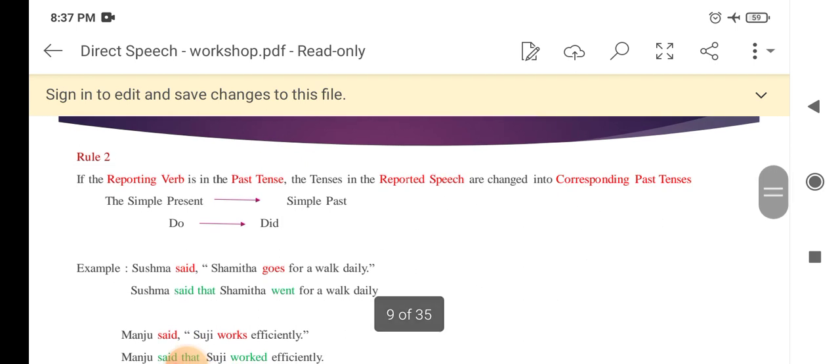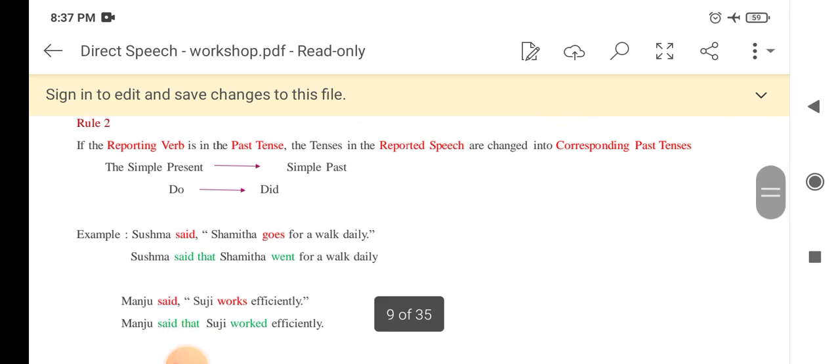Rule 2. If the reporting verb is in the past tense, the tenses in the reported speech are changed into corresponding past tenses. For example, Sushma said, Sushmita goes for a walk daily. So which tense do we find here in the first example? Simple present is given in the example. So, Sushma said that Sushmita went for a walk daily. Here we have changed simple present into simple past.